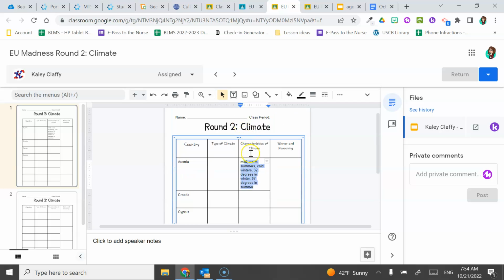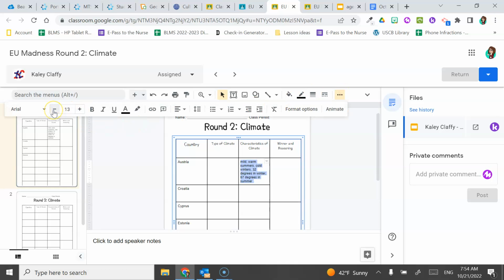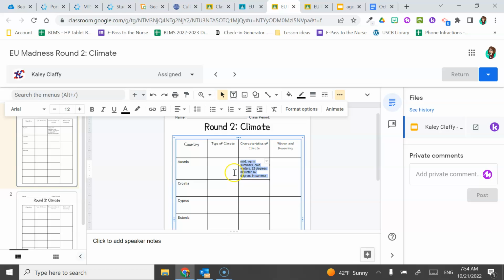And I'm just going to adjust the font size so that we don't go super off the page. I just think that that makes life a lot easier. Okay, but we still don't know the type of climate, the climate name.